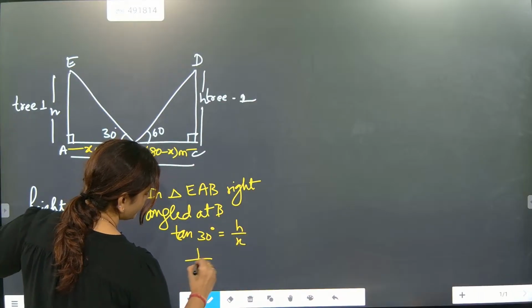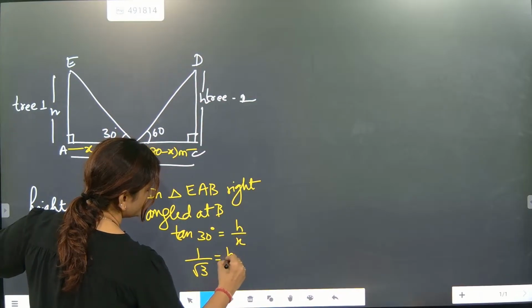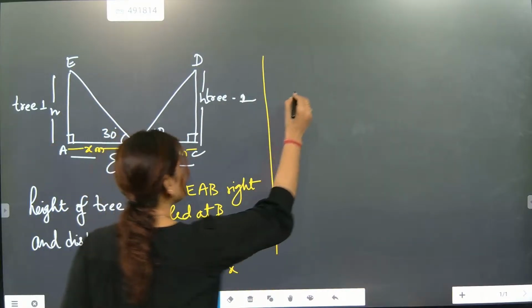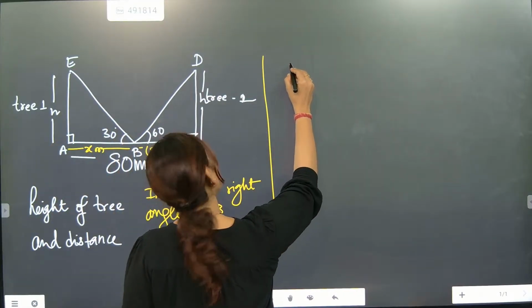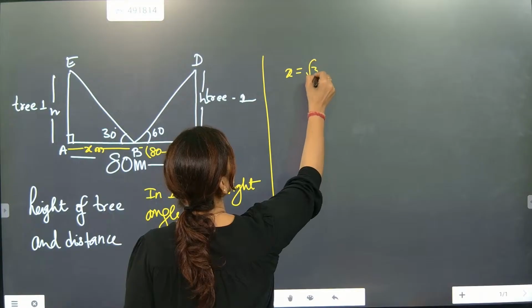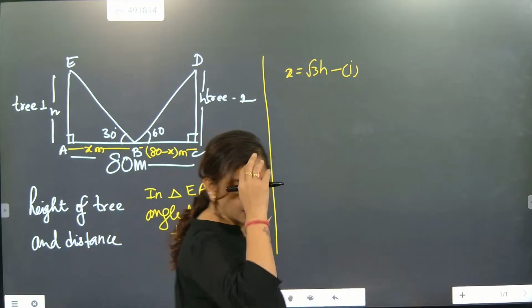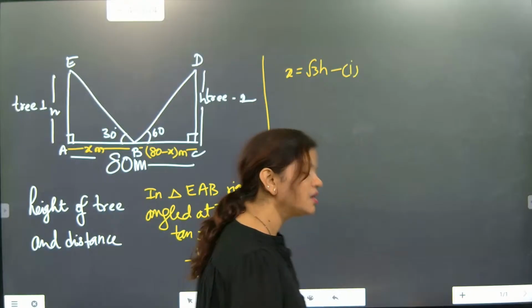So 1 by root 3 is equal to h by x. X is equal to root 3h. Equation 1. Done.